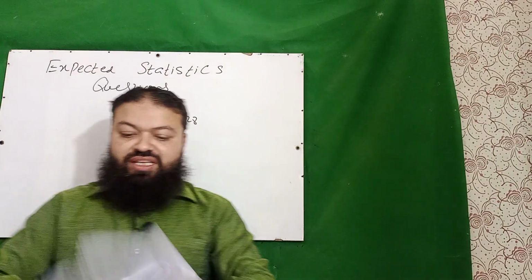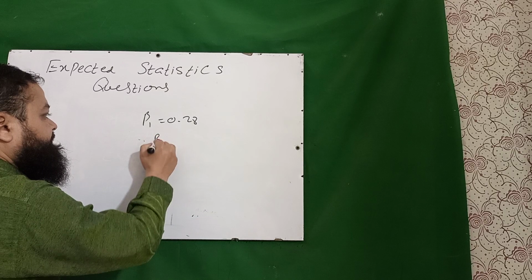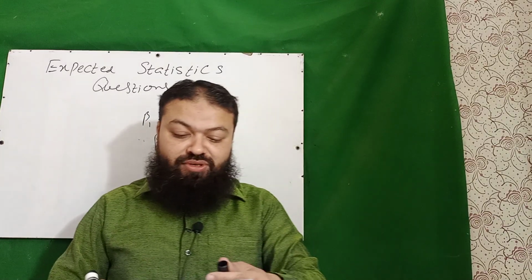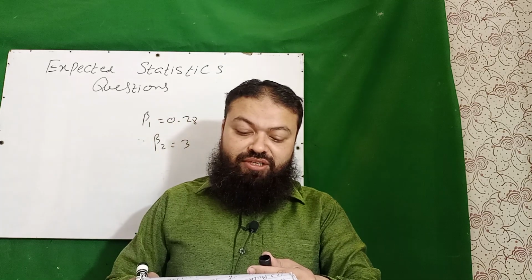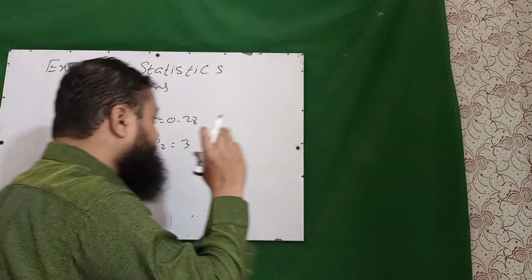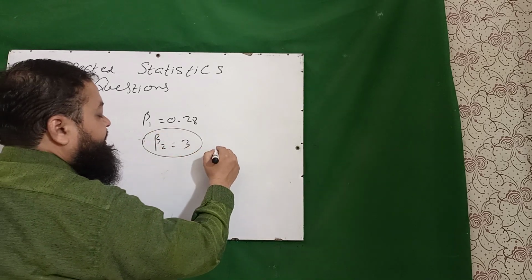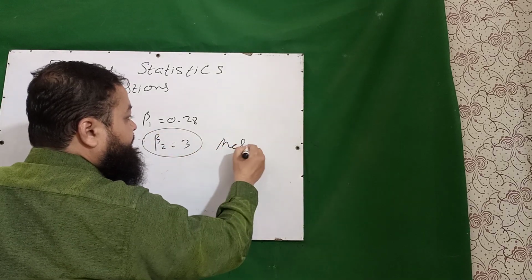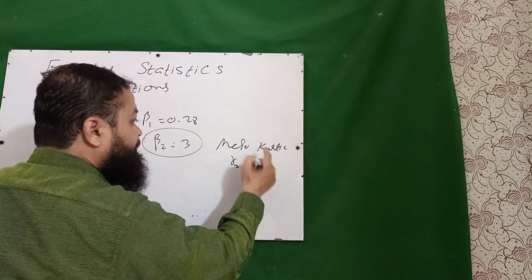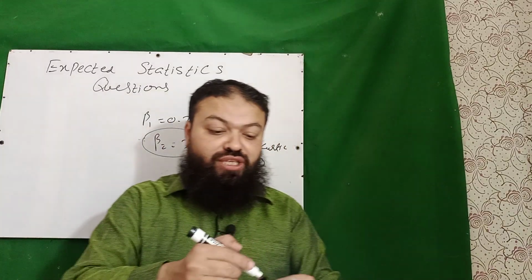Question number 1 is, if beta 2 is equal to 3, then A mesokurtic, B leptokurtic, C gamma 2 is equal to 0, D both A and C. Dear students, you should be very careful in the exam. If beta 2 is equal to 3, it means that we have mesokurtic and gamma 2 is equal to 0. These both are correct. It means D is the correct option, both A and C.